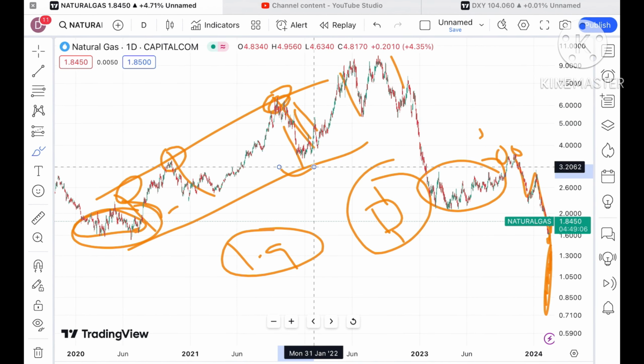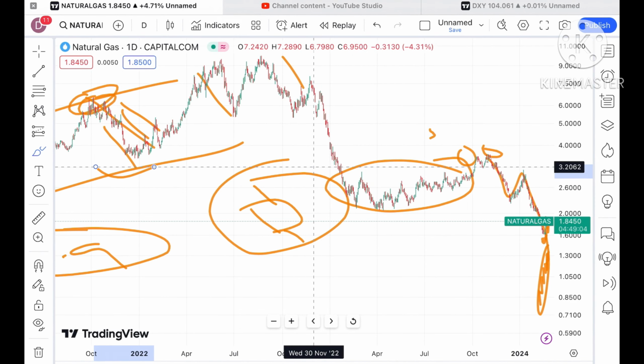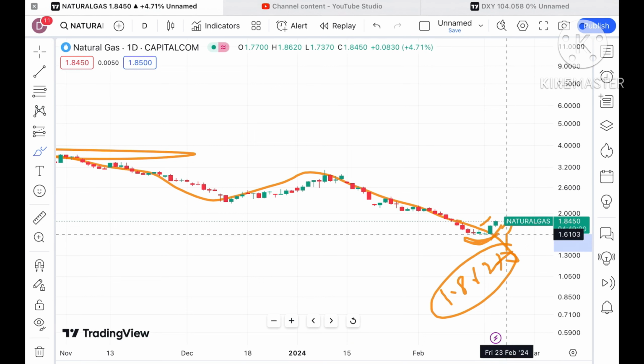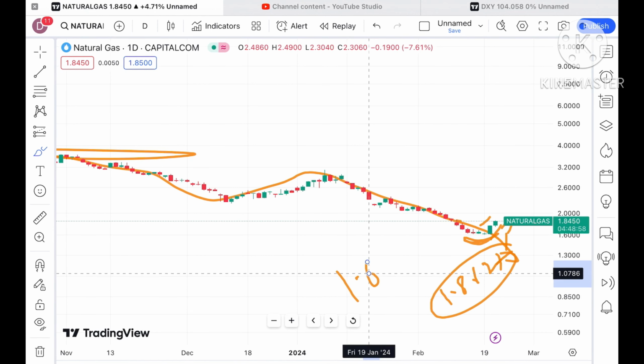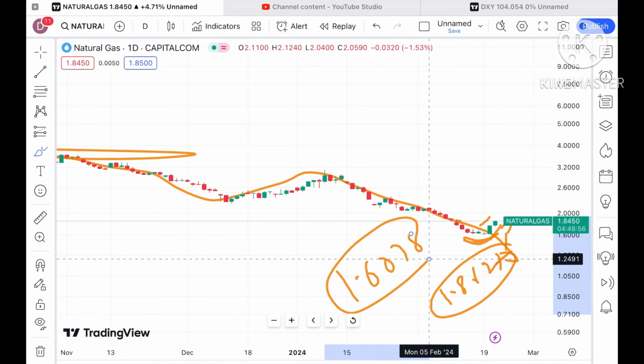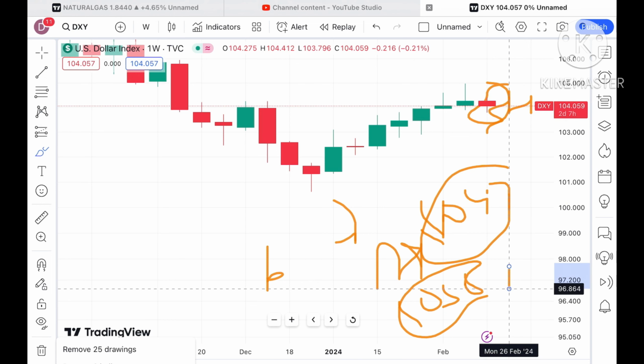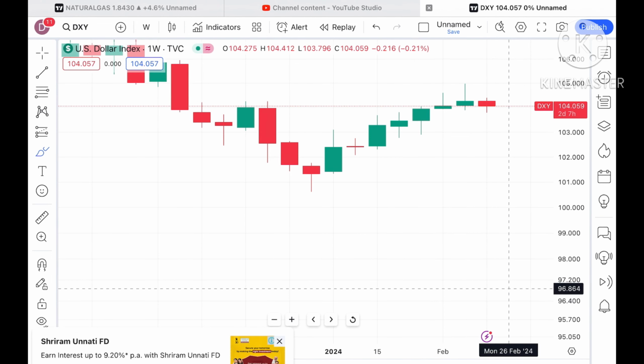Okay, after making a new high, a fall was coming, profit booking was coming, and then a swing was forming. Until now we have not seen this level come. If you look at this particular trend, it has made a low of around $1.6078. After that a swing has formed. Now for 3-4 days there has been a continuous upside.